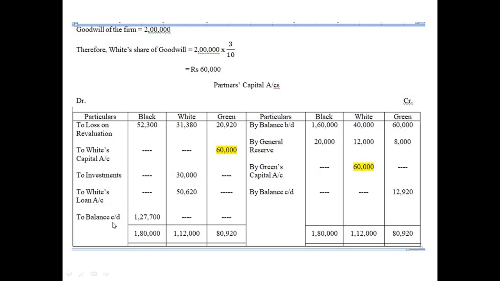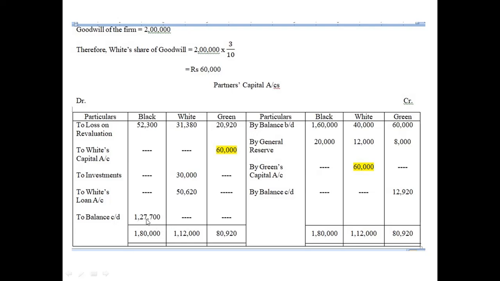Now you may ask me, it is appearing on the debit side and I'm talking about credit balance. See, this is CD. So where will this BD appear? BD will appear actually in the credit side, and this CD will appear in the debit side, right?